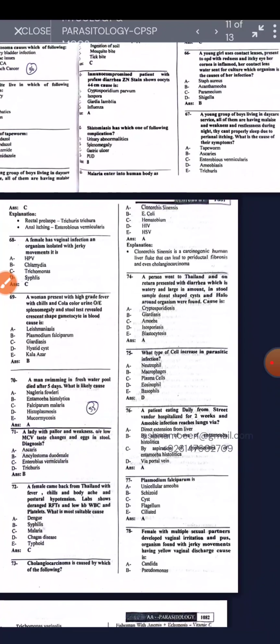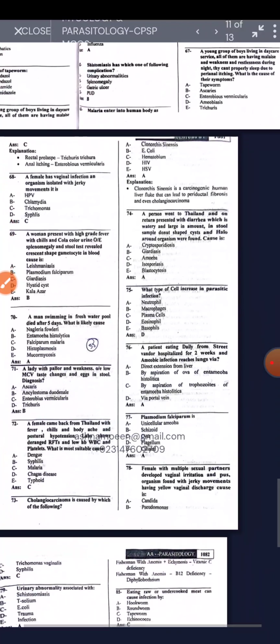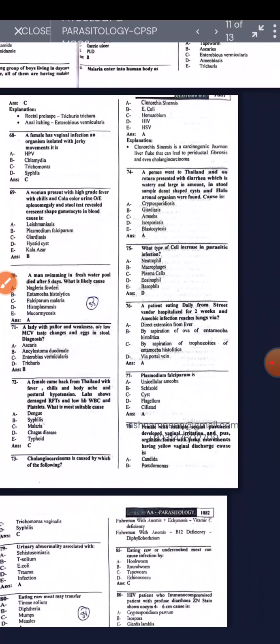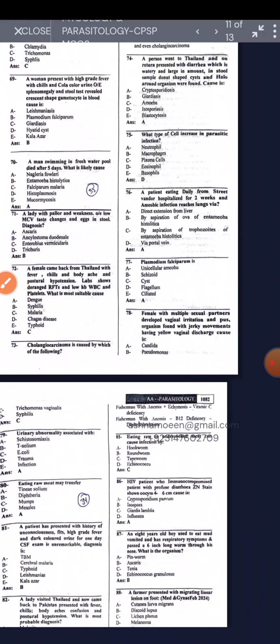A patient eating daily from a street vendor was hospitalized for 2 weeks and a week later the infection reaches the lung via direct extension from the liver. It is Entamoeba histolytica, a unicellular amoeba. Okay, a female with multiple sexual partners develops vaginal irritation and pus. Jerky movements are of Trichomonas vaginalis. Urinary abnormalities are associated with schistosomiasis.